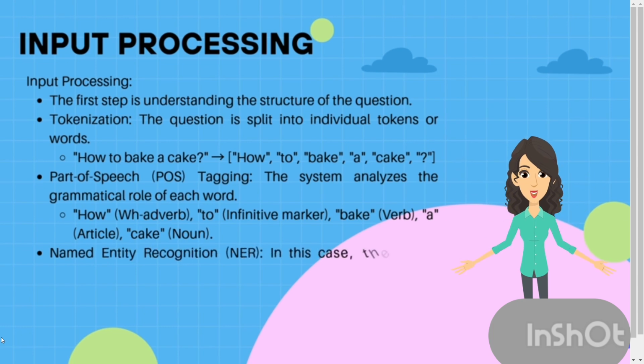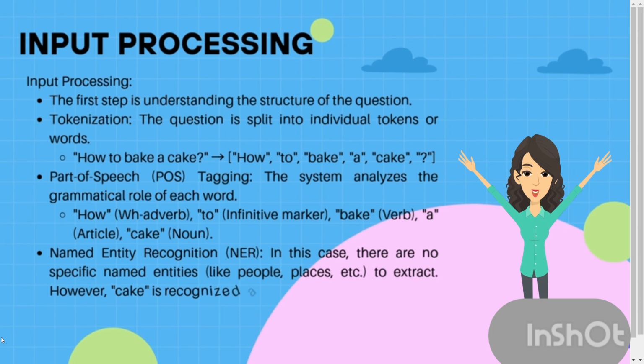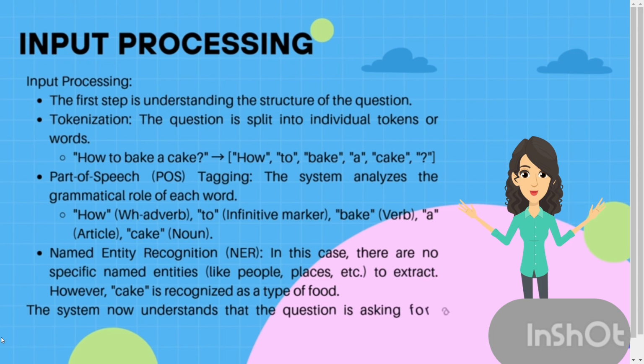Named entity recognition (NER): in this case, there are no specific named entities, like people, places, etc., to extract. However, cake is recognized as a type of food. The system now understands that the question is asking for a method or set of instructions to bake a cake.